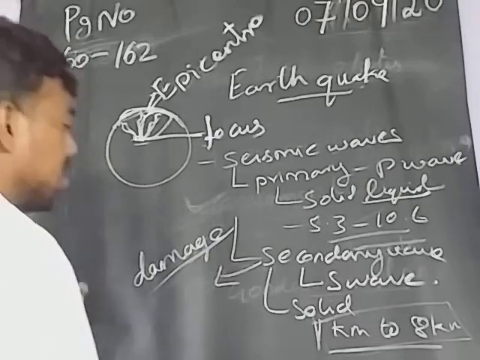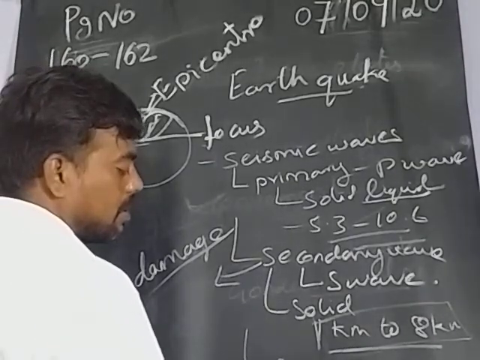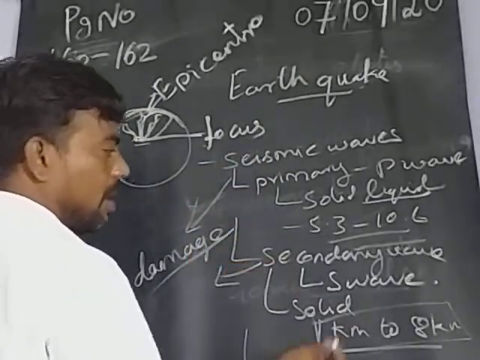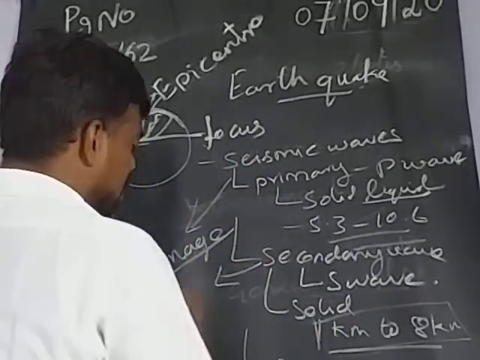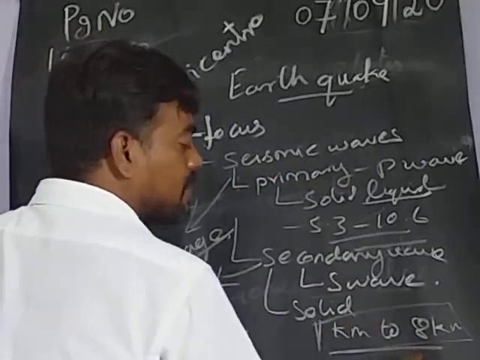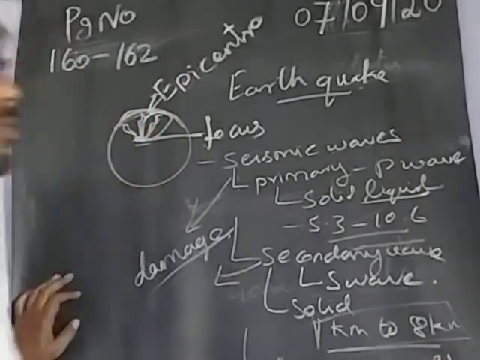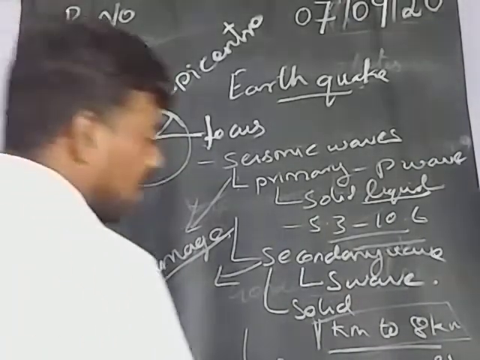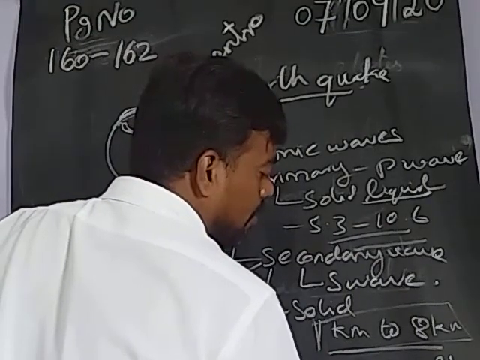Next one, surface waves. Maybe with the primary and secondary waves the damage will be equal, but compared to these two, the surface waves cause more damage. The surface wave will be called the L wave.